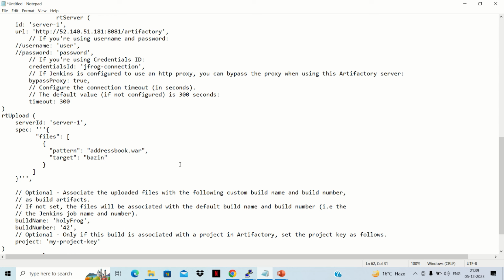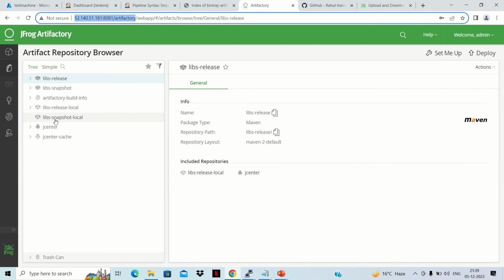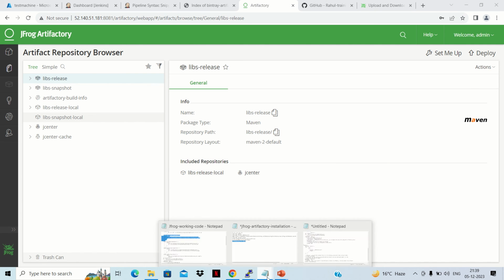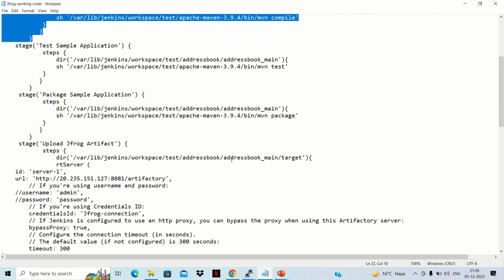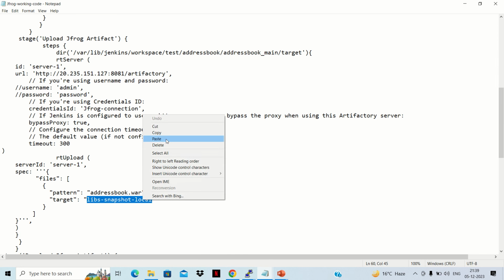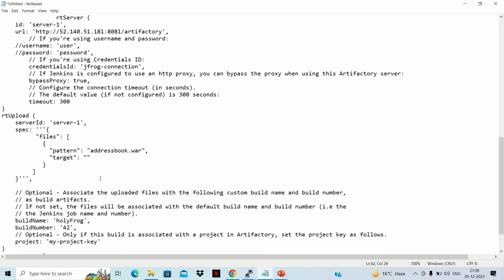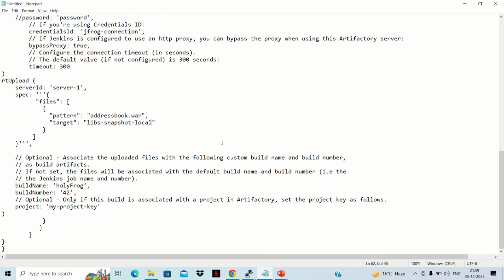be our repository name. So what is our repository name? If we'll go to Artifactory, then it is libs snapshot -local. So we can take it from here also. It is mentioned here, libs snapshot local. Copy it, place it here, place it here, and then